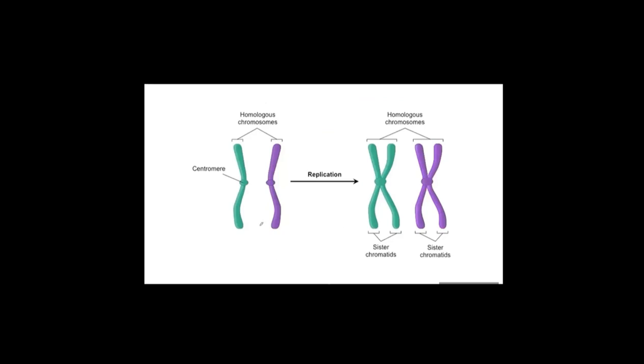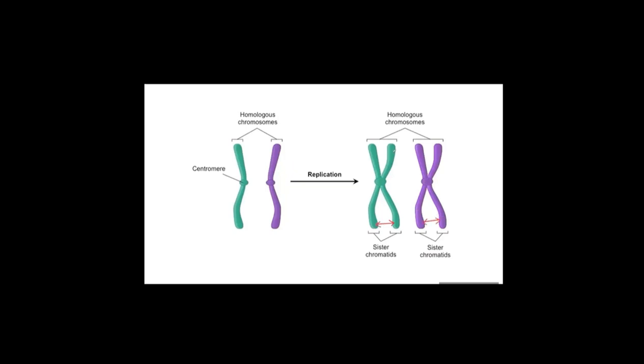Again, this is a homologous pair. Here's a centromere. And for mitosis to take place, this homologous chromosome duplicates or replicates, the same meaning. And then they have sister chromatids. These are sister chromatids, two sister chromatids.